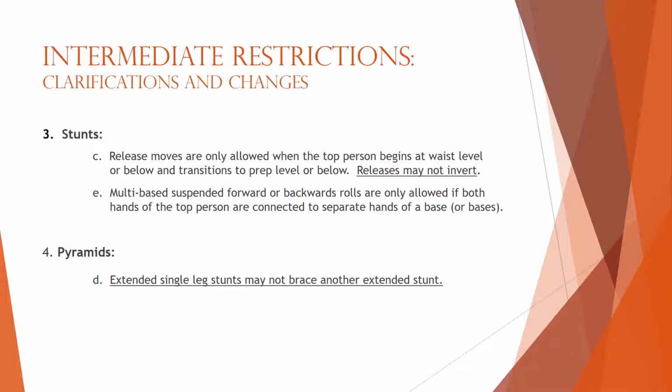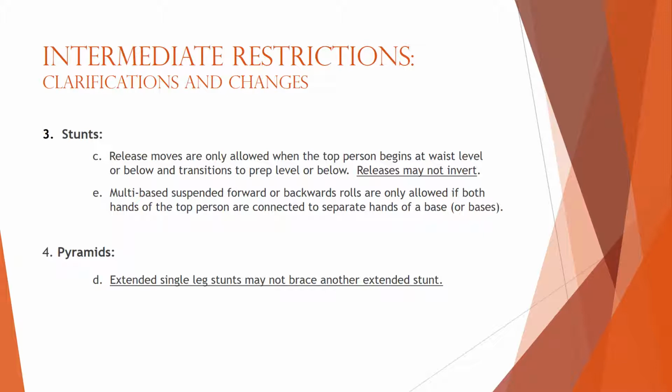The following are intermediate restrictions only, clarifications, and changes. This does not apply to teams that are registered in the advanced division. For intermediate teams, the stunt rules are no different than last year. Due to the advanced wording changes, they are clarified in the intermediate restrictions section. Therefore, in stunts, C, release moves are only allowed when the top person begins at waist level or below and transitions to prep level or below.